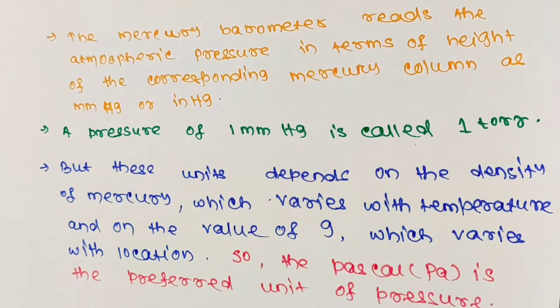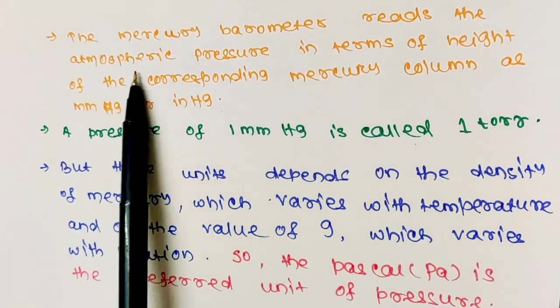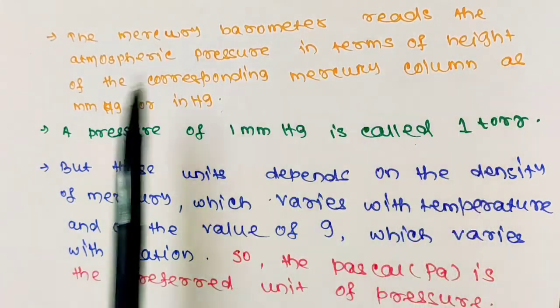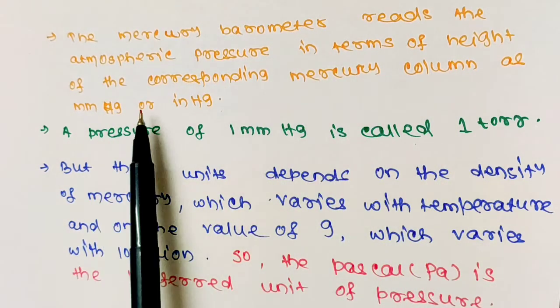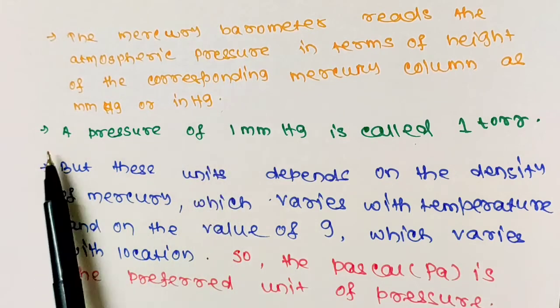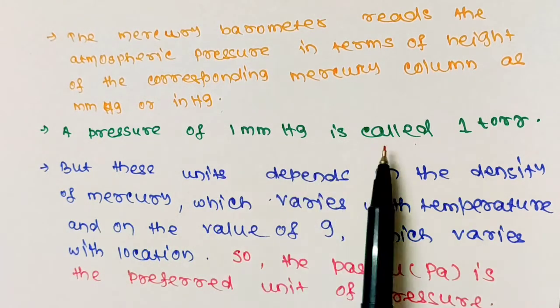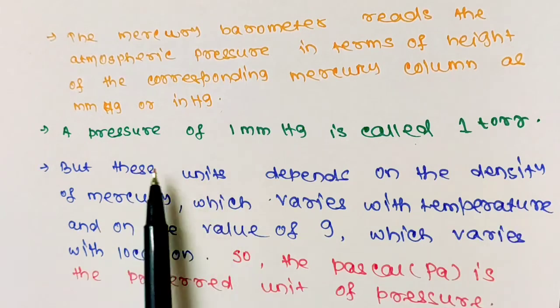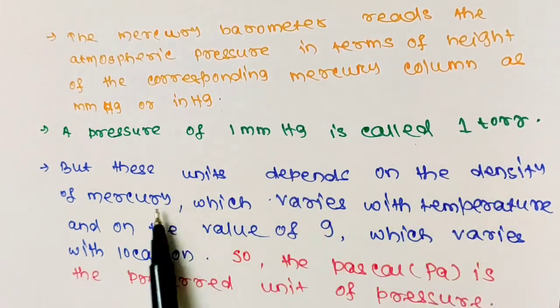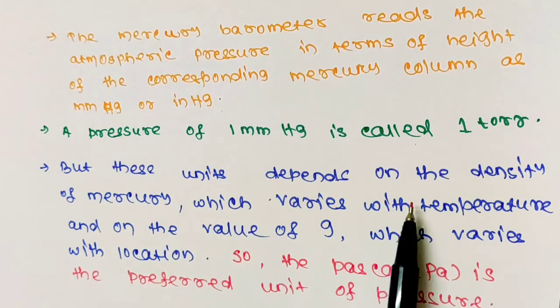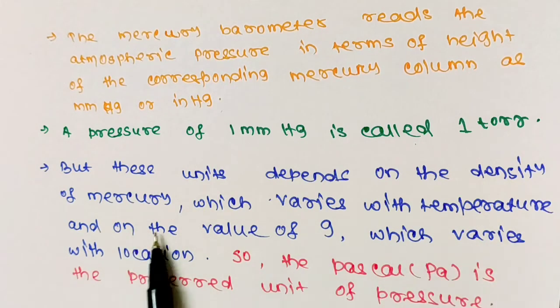The mercury barometer reads the atmospheric pressure in terms of height of the corresponding mercury column in millimeter of mercury or inch of mercury, and a pressure of 1 millimeter of mercury is called 1 torr. But these units, millimeter of mercury and torr, depend on the density of mercury, which varies with the temperature, and on the value of small g, which varies with the location. So the Pascal is the preferred unit of pressure.